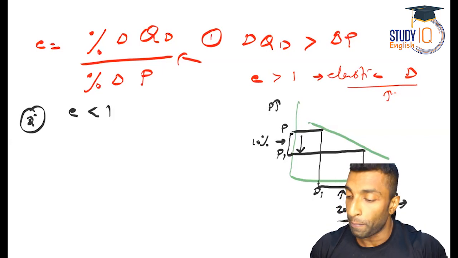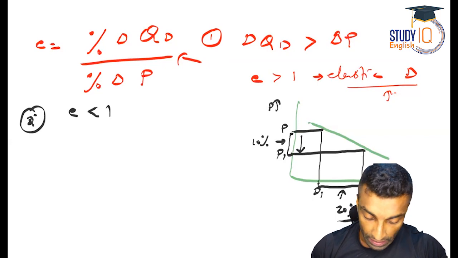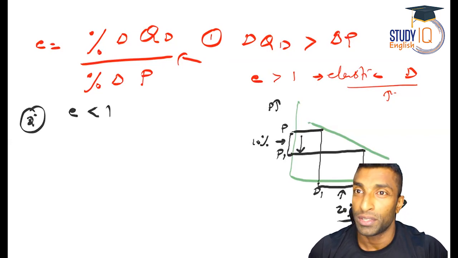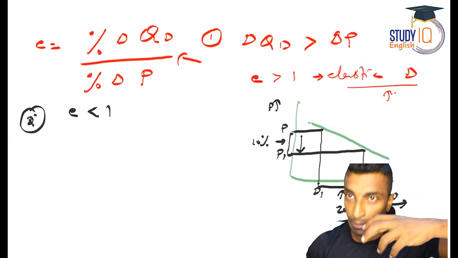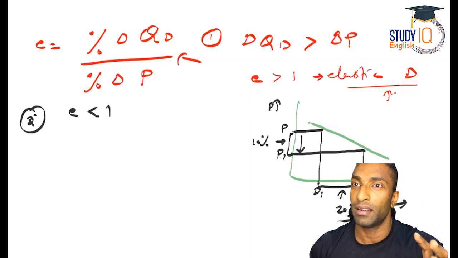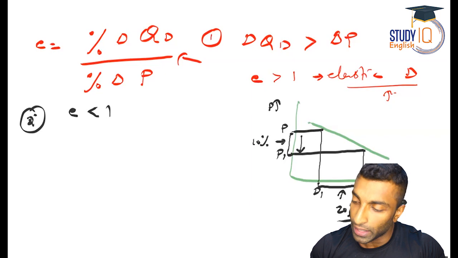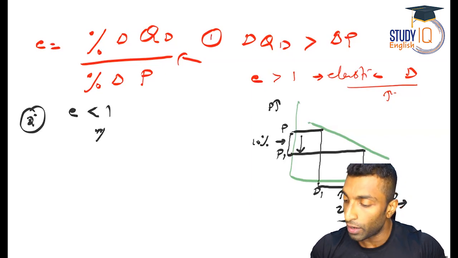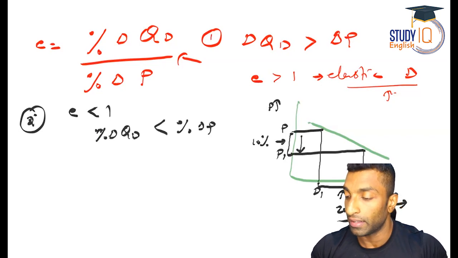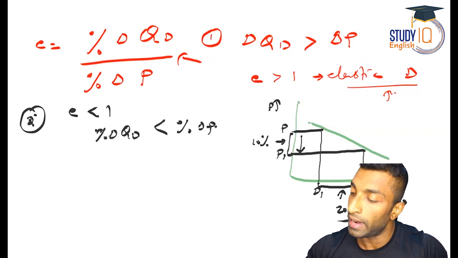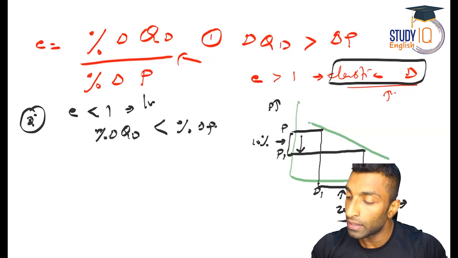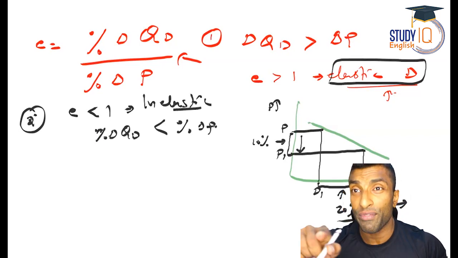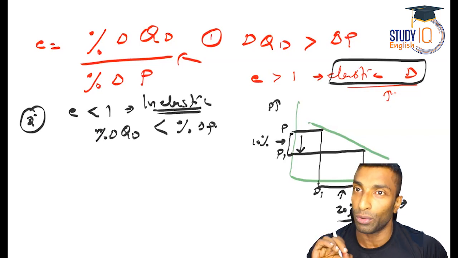In which scenario will it happen? The price has changed, but demand has not changed. That means price changes more than the demand change. So the price has changed, but it is not affecting demand. Demand is not changing. So how can I show that? The percentage change in quantity demanded, and then price changes more than that. So the first one is elastic demand. Now, what is this second one? E less than 1 is inelastic demand. I have already mentioned this and given you the example also.